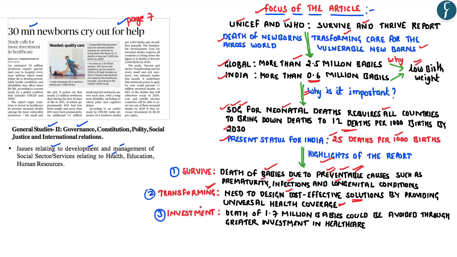Further, this particular report has highlighted that the amount of investment in health by the low income countries and the developing countries is extremely low. Hence, in this regard, the report has highlighted that the government should spend more money. This is because the greater amount of investment in health can avoid the death of 1.7 million babies across the world. So these are some of the important highlights of this particular report. So having analyzed all the aspects related to this particular article, let us now move to the next article.